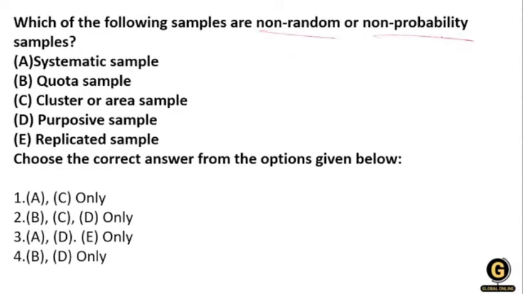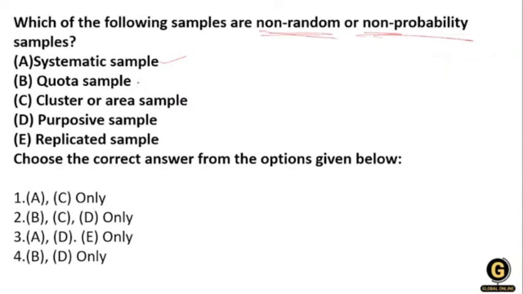The options are systematic sample, quota sample, cluster area sample, persuasive sample, and replicated samples. So these options are given to you, and the question is about non-random, non-probability sampling. I think it is an easier question for you. Systematic sampling is a random, probability sampling.